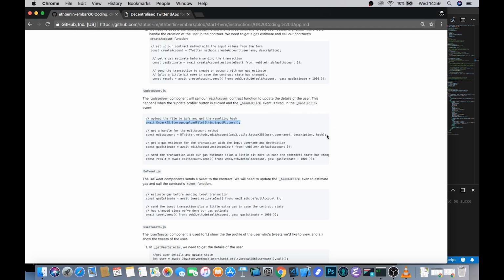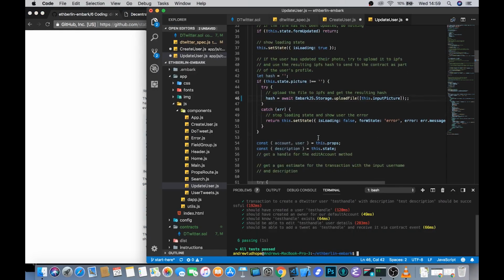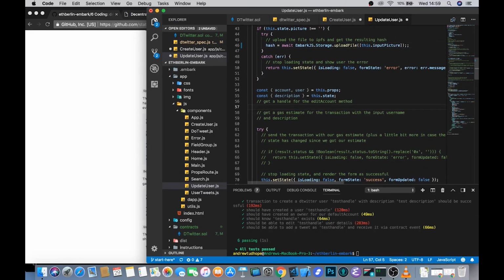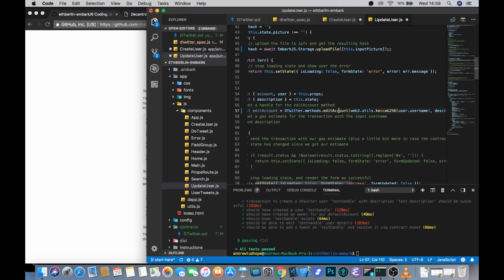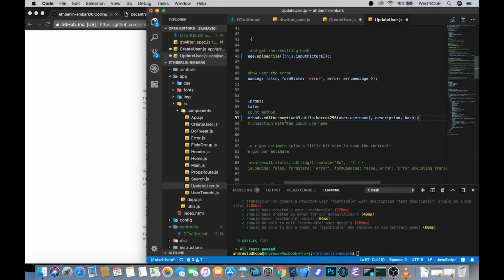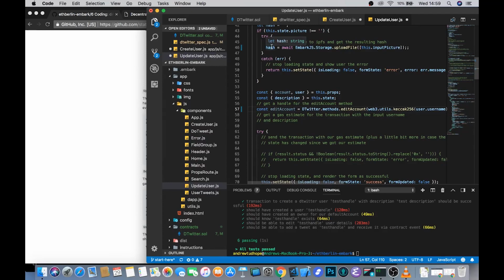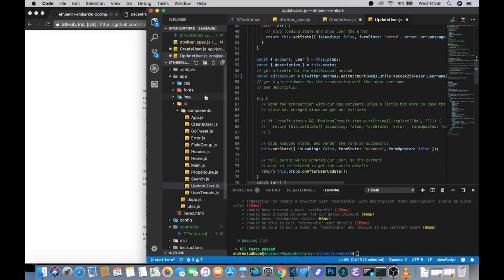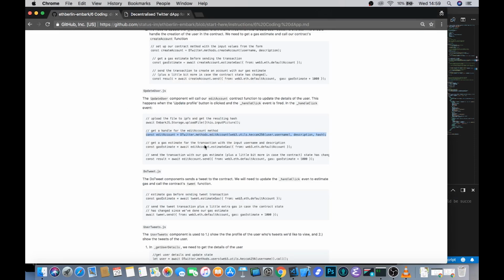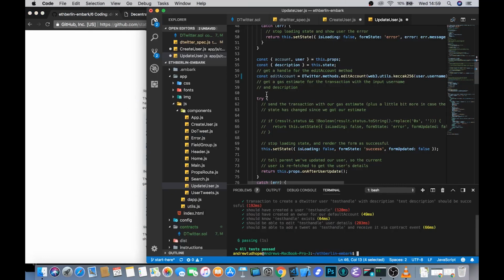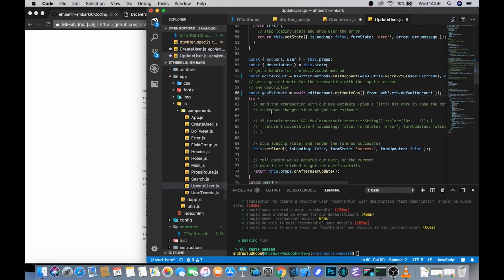So the next thing that we need to do is actually try and edit this account. The first thing here is to get a handle for the edited accounts. So we look at the methods on our btwitter objects. We don't call edit account, but we set it up in much the same way that we did just now for create account and create user, passing in the username hash, the description, and the hash of the photo that we get from up here. In much the same way, we also need to get a gas estimate that we've just discussed. So let's put that in.